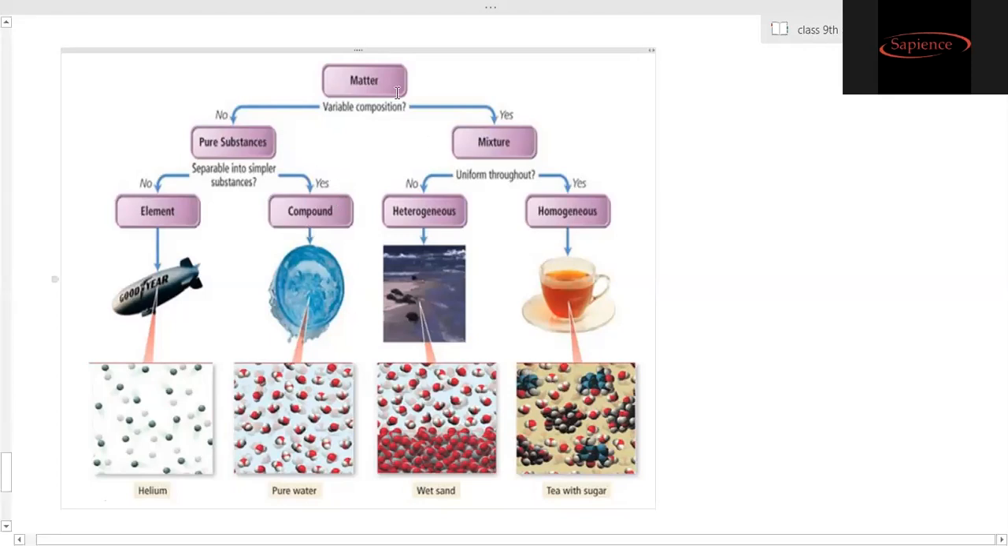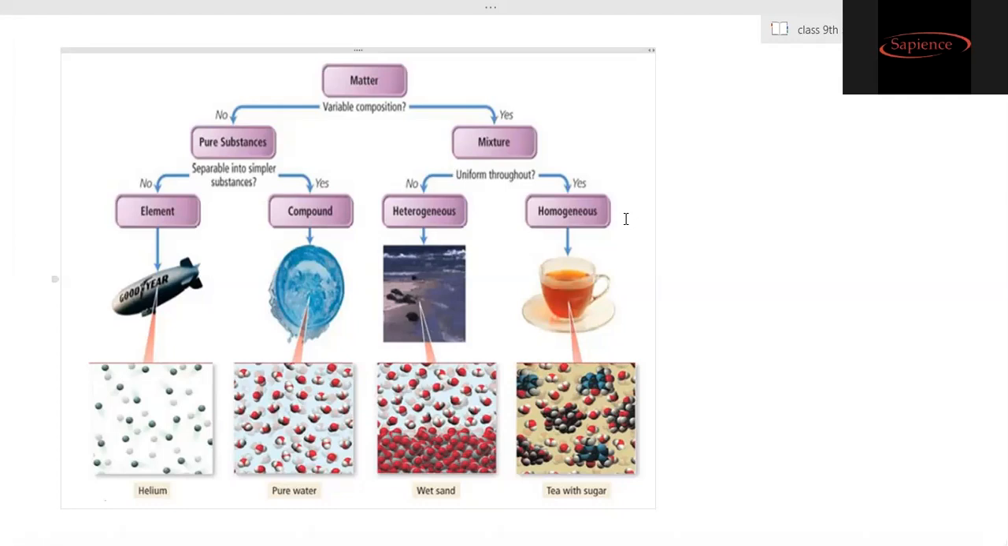Here, mixture means variable composition. If the composition is not the same, not uniform, then it is called a mixture. Inside that, if the mixture remains uniform, so that every spoon of that substance you take shows constant, equal values, then that is called homogeneous. That means a uniform distribution.